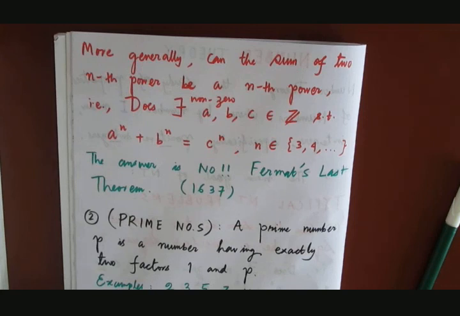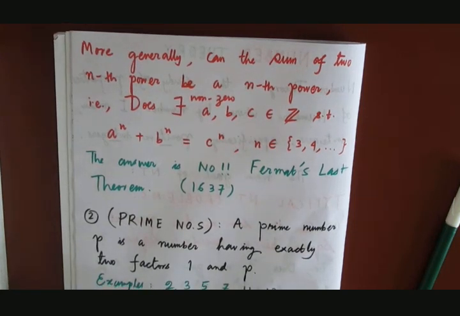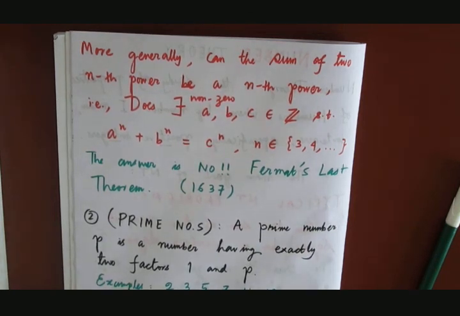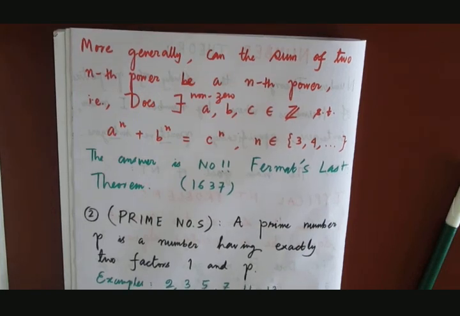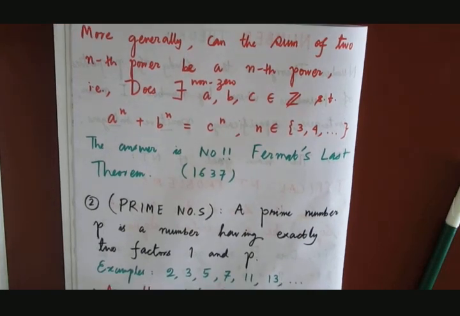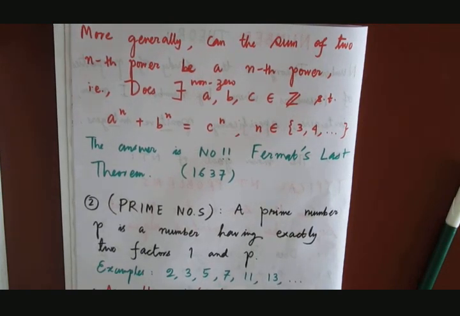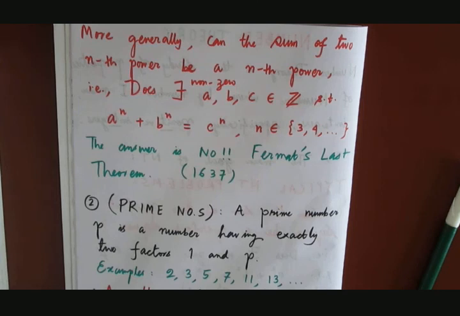Second question: are there infinitely many primes which on division by 4 leave a remainder 1?